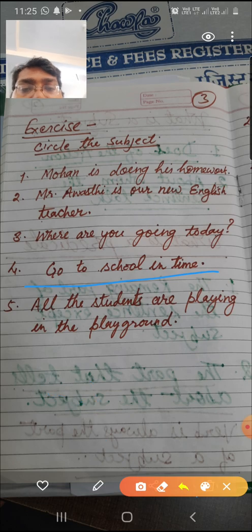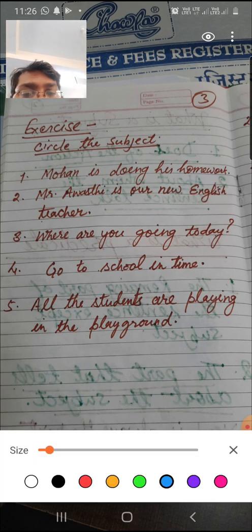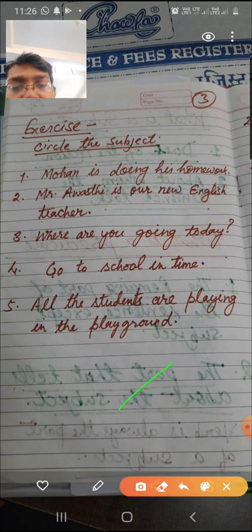So these are the things you need to keep in mind, that whenever somebody asks you about the subject in an imperative sentence, you can easily tell that you is a hidden subject in imperative sentences.